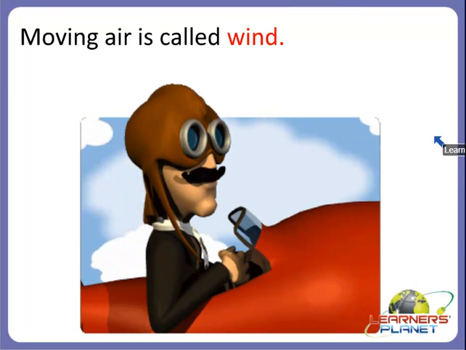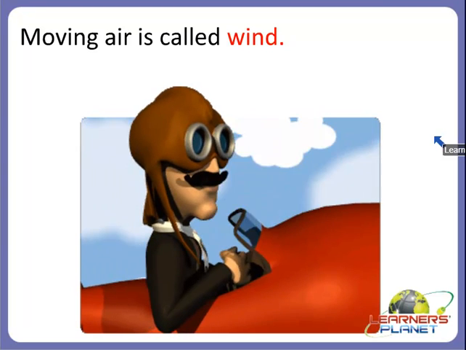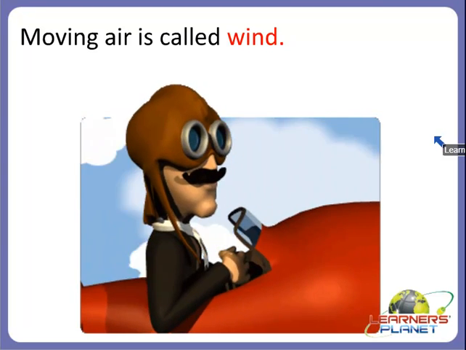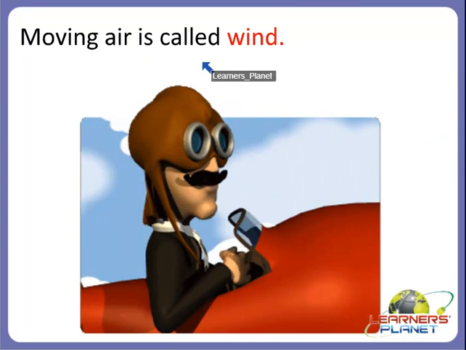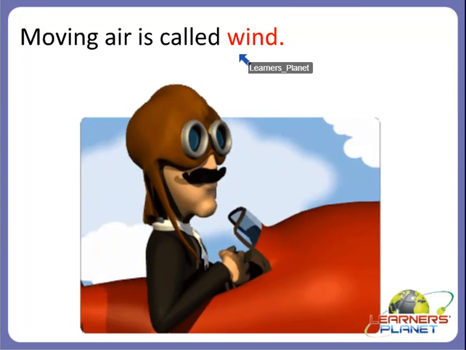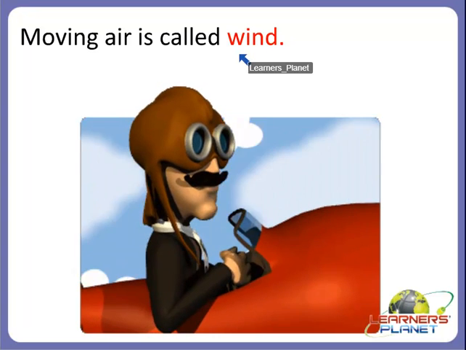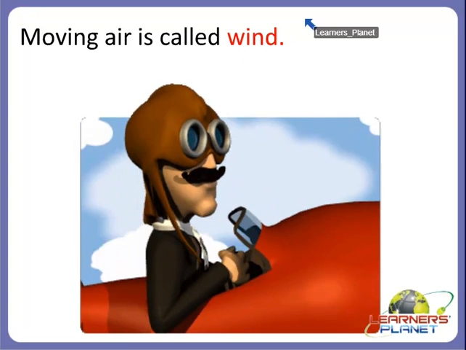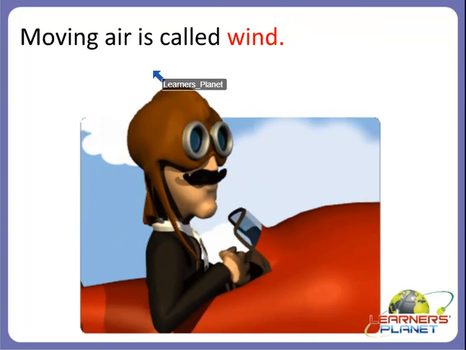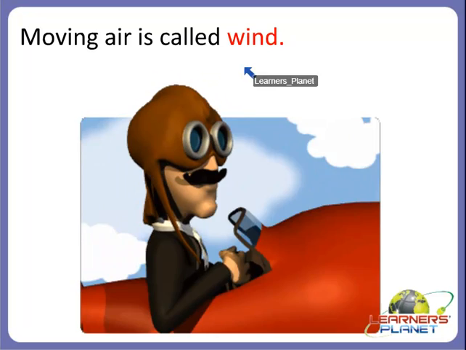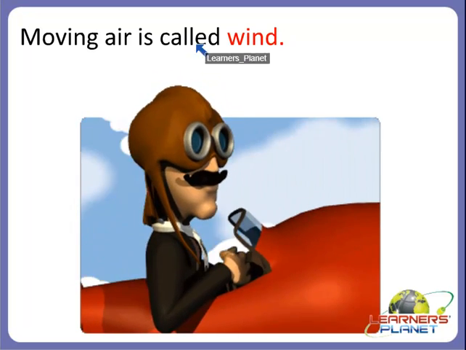Right children? Children, we can feel air when it blows, but we cannot see it, and this moving air is called wind. What is it called? Wind, right? So whenever the air blows, we can feel it, and this moving air is called wind.